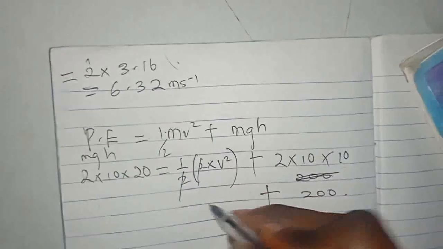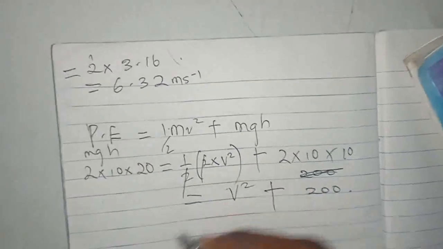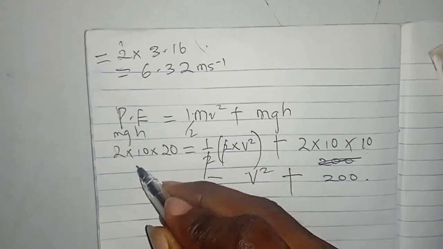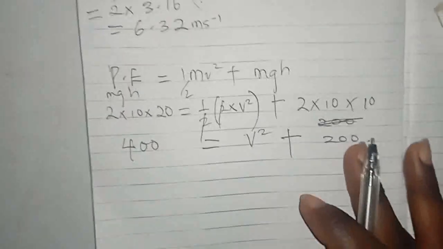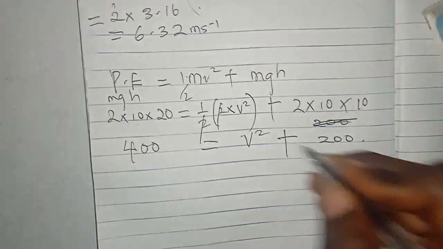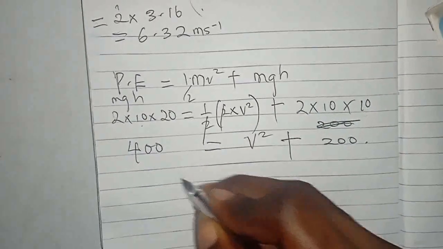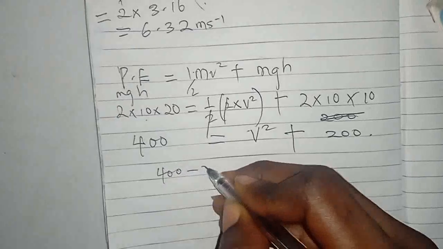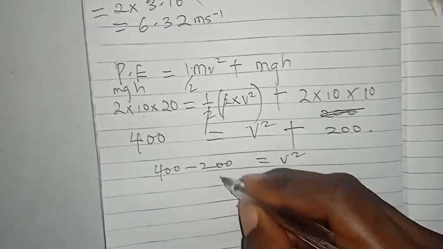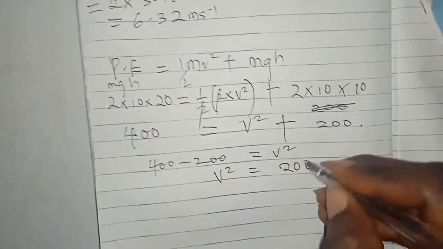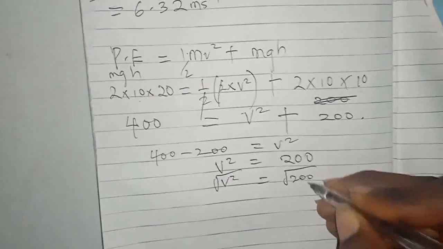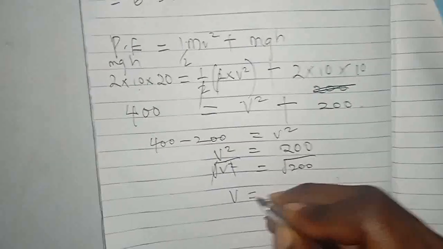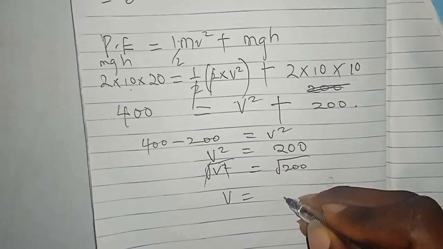So this can take care of this. So I have v square plus 200, and 10 times 20 is 200, times 2 is 400, equals 400. So I now have v square as the subject of the formula. We have 400 minus 200 equals v square. So v square is equal to 200. So take the square root of both sides. So v is equal to root 200.